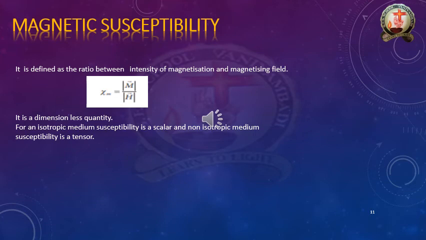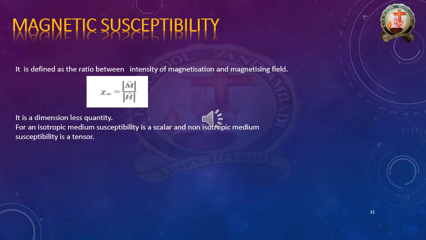Please see the formula. Magnetic susceptibility we indicate as xi. It looks like an X, and that name is xi. Xi suffix M is magnetic susceptibility: M means magnetic and xi means susceptibility.